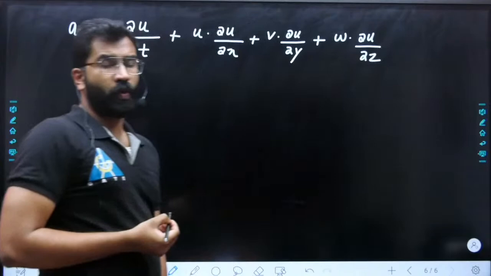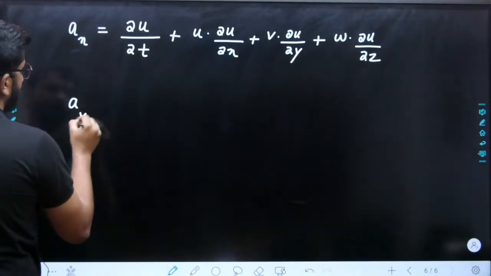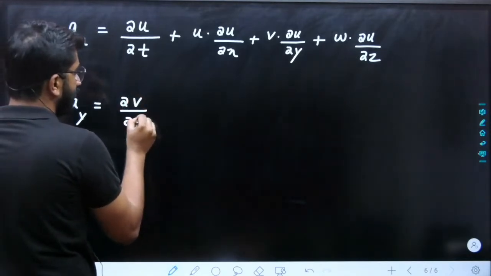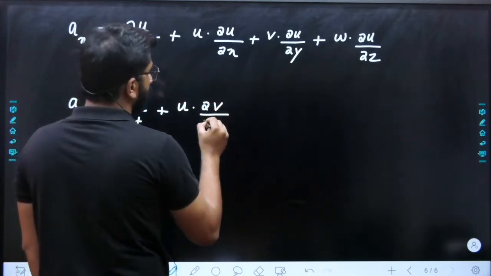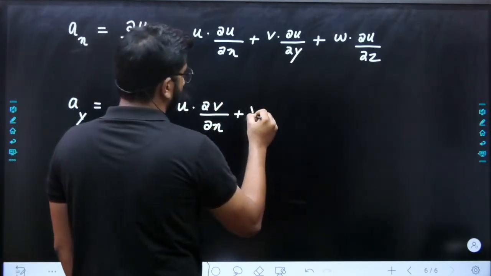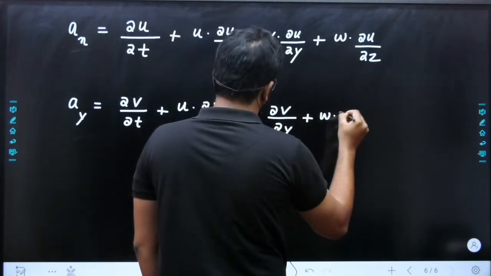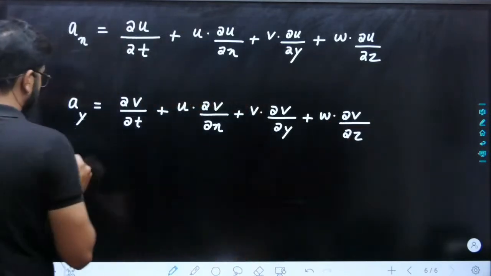You should remember this equation because we will use it in our Navier-Stokes equation as well. So ay is dou v by dou t plus u into dou v by dou x plus v into dou v by dou y plus w into dou v by dou z. So try to write it and remember the equation.